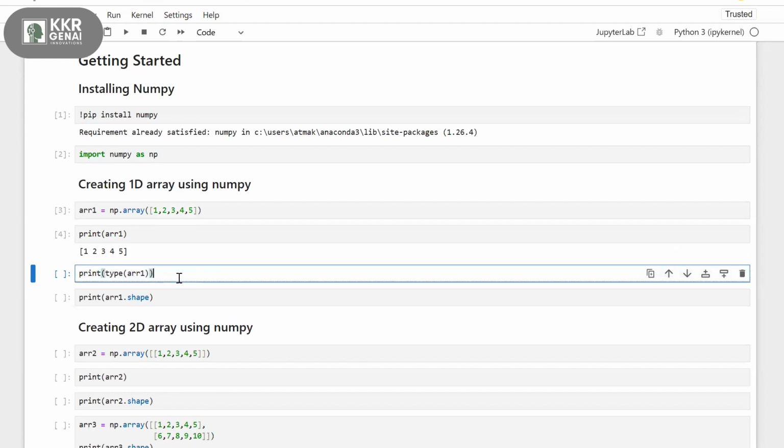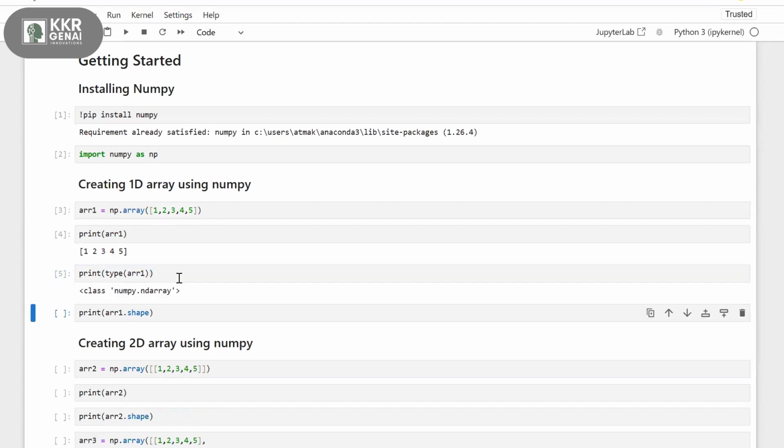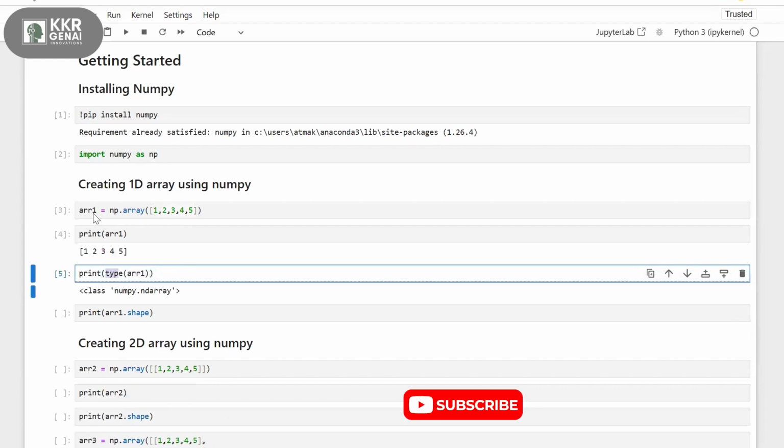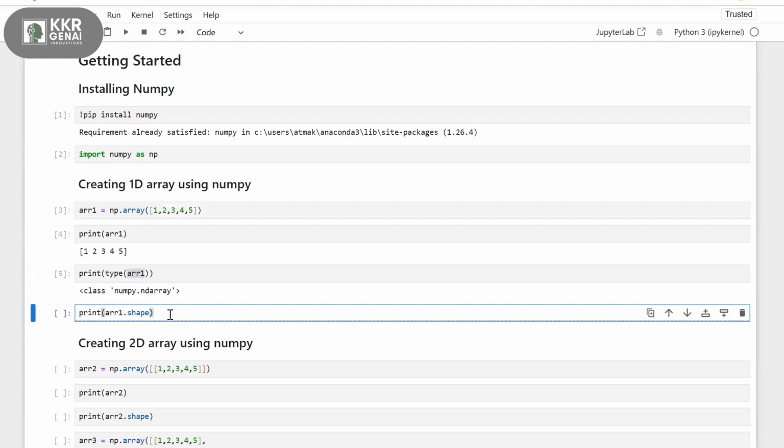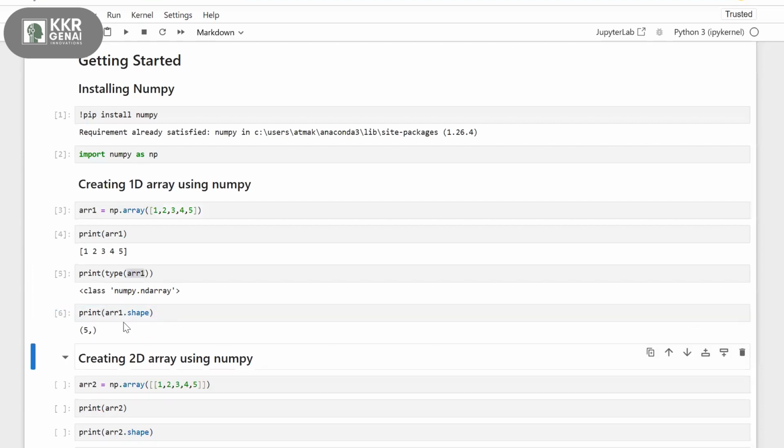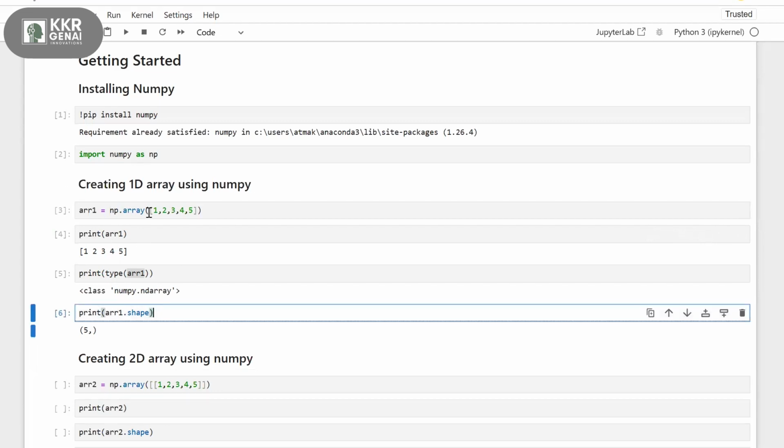Now if I want to check the type of this array, it is numpy.ndarray. You use type of array name. And if you want to see the shape, it is (5,). That means we have 5 numbers in a single row, which we call a one-dimensional array. So this is how you create a 1D array. You just use this technique: np.array of and the numbers.